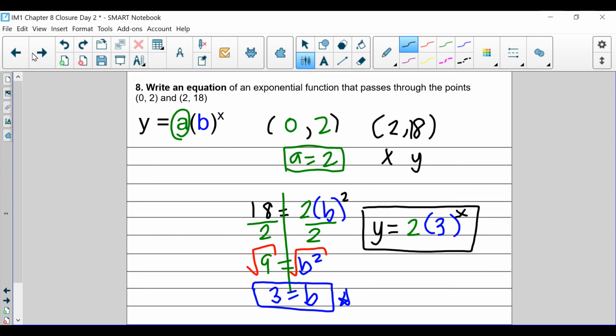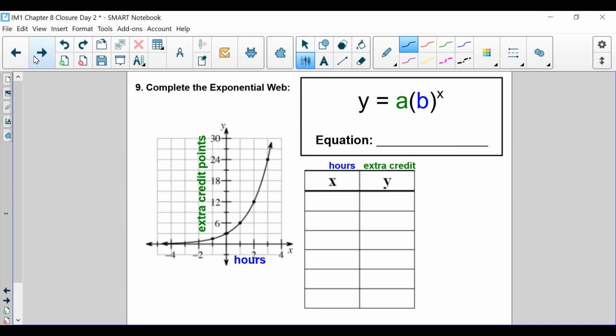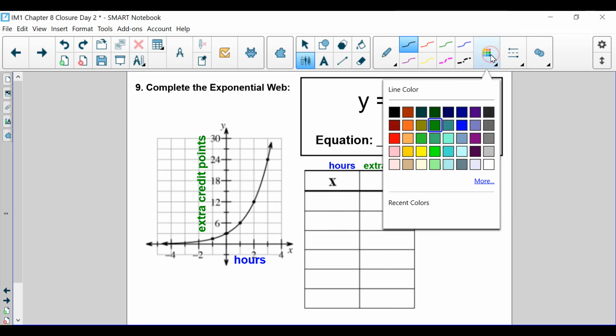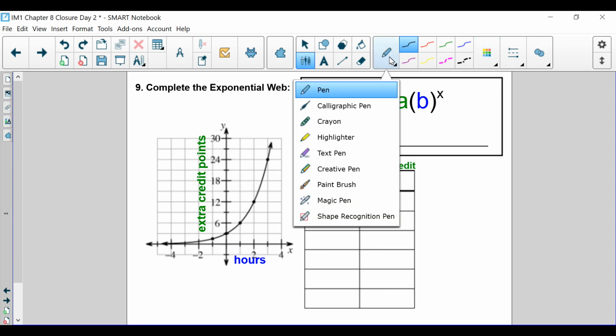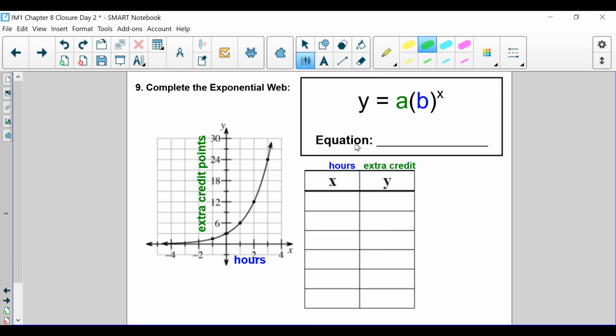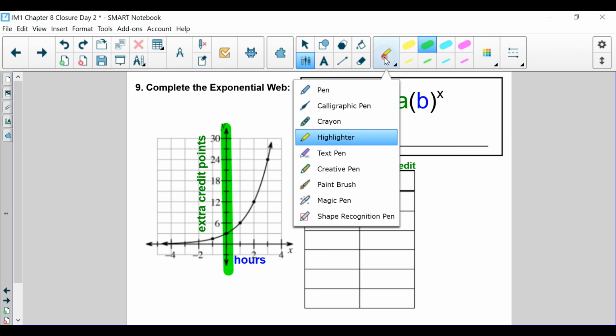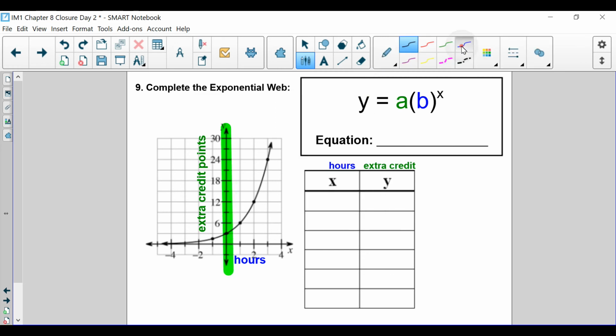Last one. Let's do the last one. Okay, here we go. Now we're going from a graph to an equation. Okay, so first of all, what do you notice? Well, we notice we're doing extra credit points now. Extra credit points, hours studying or hours working with Ms. Tom in office hours. I'm going to first highlight that y-axis and notice that the y-intercept is what? What's the y-intercept? It's right there.